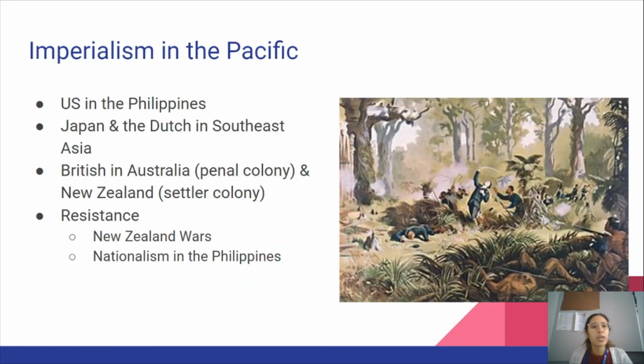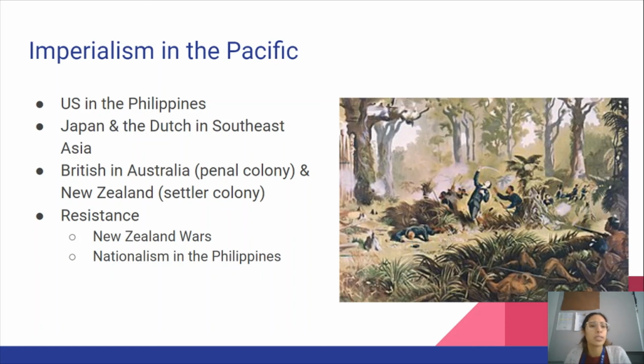Last place we're going to look at is the Pacific, and we are going to see the U.S. gain control of the Philippines. That's after that Spanish-American War. First, the Spanish controlled the Philippines, then it was the U.S. Japan and the Dutch are going to get little islands in Southeast Asia. The British are going to establish new colonies in Australia, which is their penal colony, and then New Zealand, their settler colony.